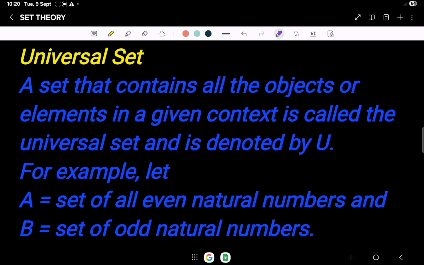Universal set. A set that contains all the objects or elements in a given context is called the universal set, and it is denoted by U. For example, let A equal the set of all even natural numbers and B equal the set of odd natural numbers.